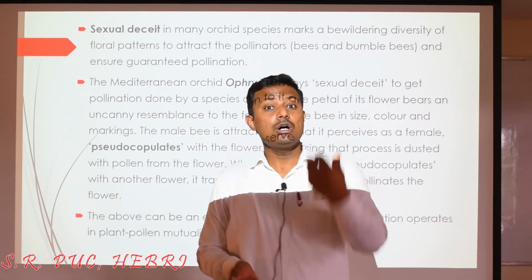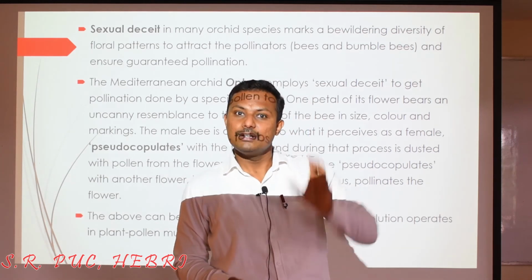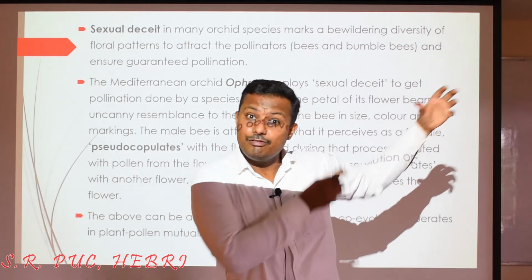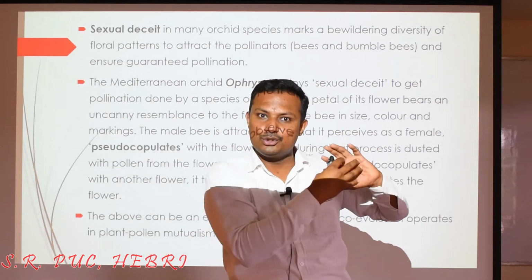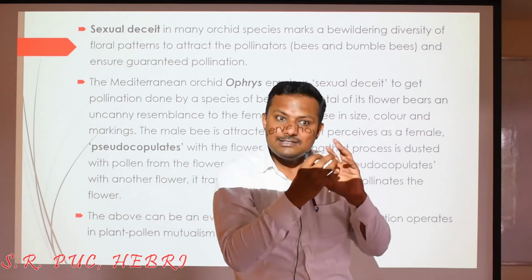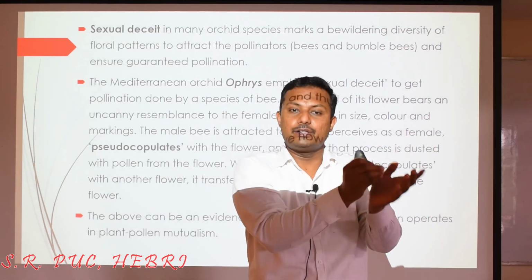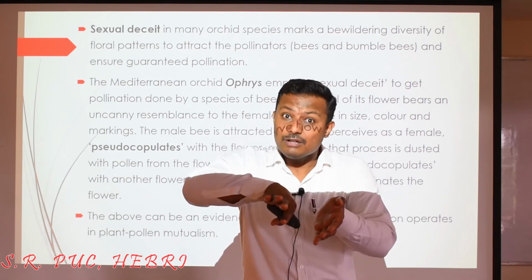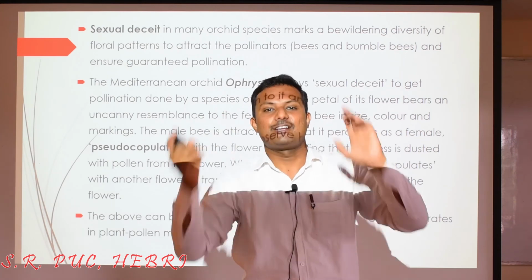Isn't it? So that flower of the orchid itself looks like the female individual, and this male insect will be attracted towards that flower. So it thinks that it is a female individual and I should copulate, and it sits and tries to copulate. But instead of copulation, instead of reproduction, what happens there? Pollination takes place.